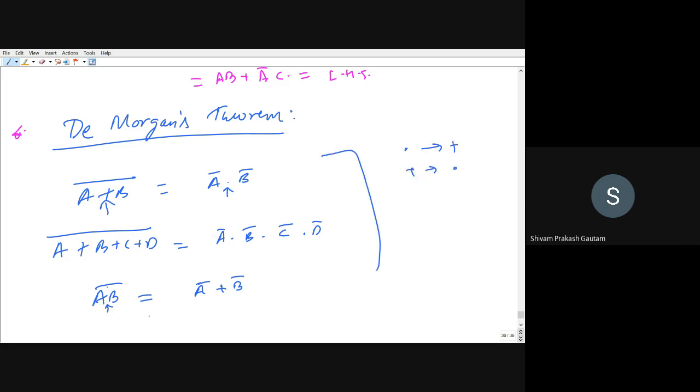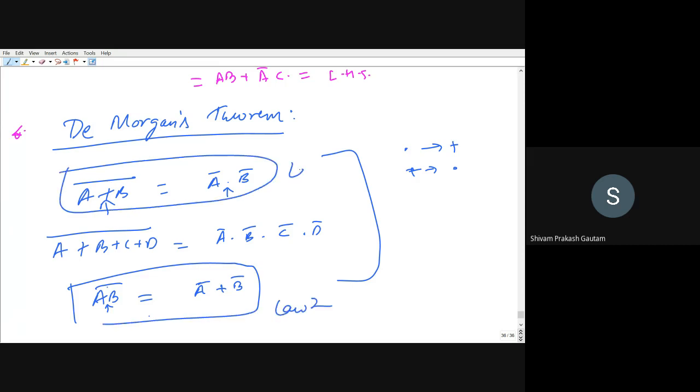If the whole bar is there and you want to reduce it to a bar on a single variable, then dot will be replaced by addition and addition will be replaced by dot. This you have to remember, right? So this is law 2 and this is our law 1. So addition will be replaced by dot and dot will be replaced by addition, right?